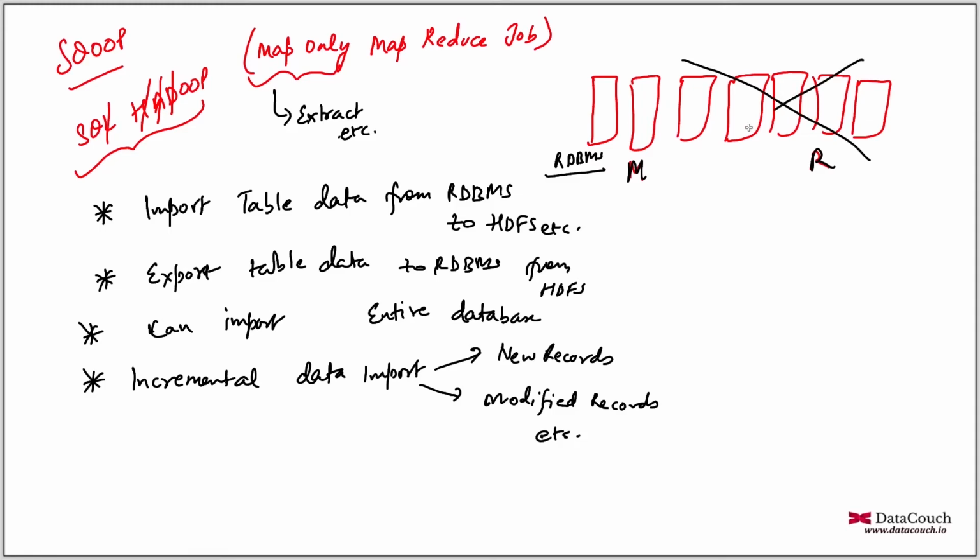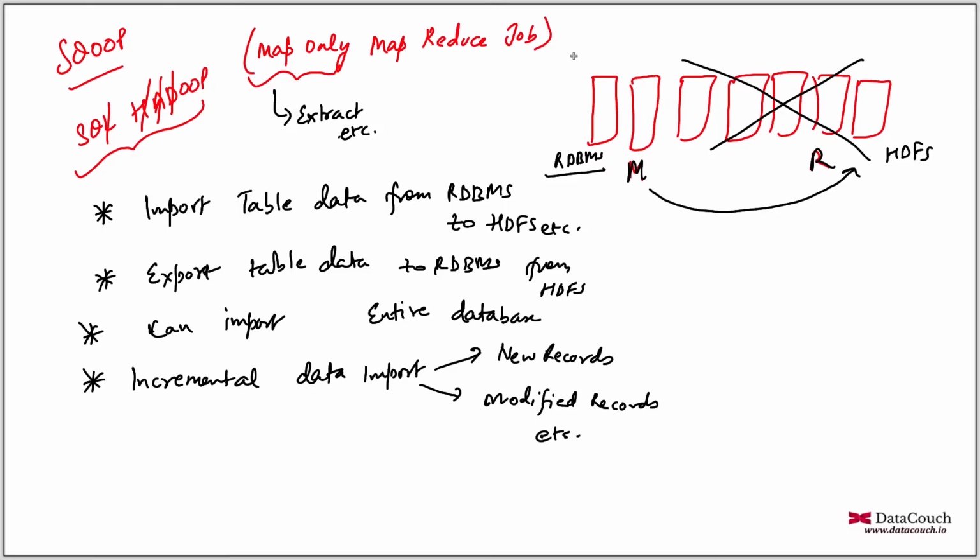So this part is not there. The mapper output goes directly into HDFS. You are extracting data from a relational database and you are putting it directly into HDFS because there is no reduce phase, so there is no shuffle and sort required. That's why the mapper output goes into HDFS directly. So you are extracting data. There is no statistical function that we are applying. So that's why we are saying it is a map only MapReduce job. So that is a basic introduction to Sqoop.